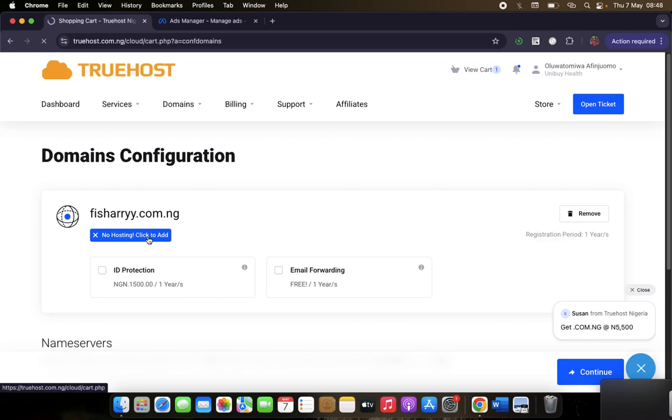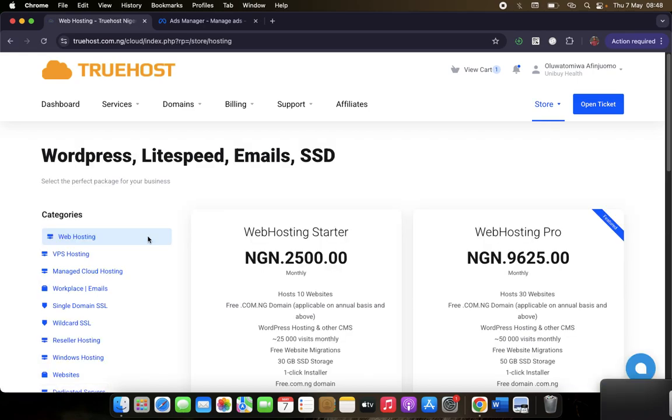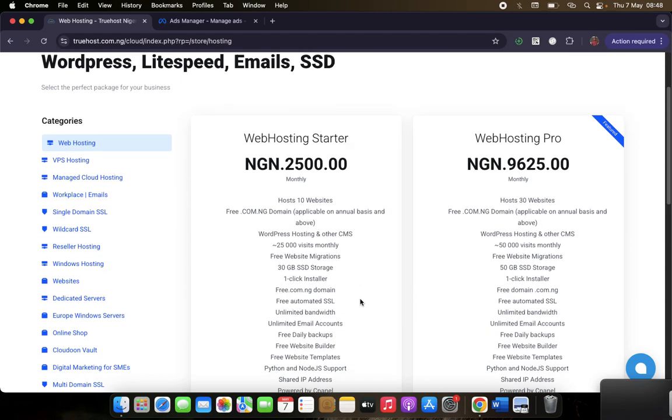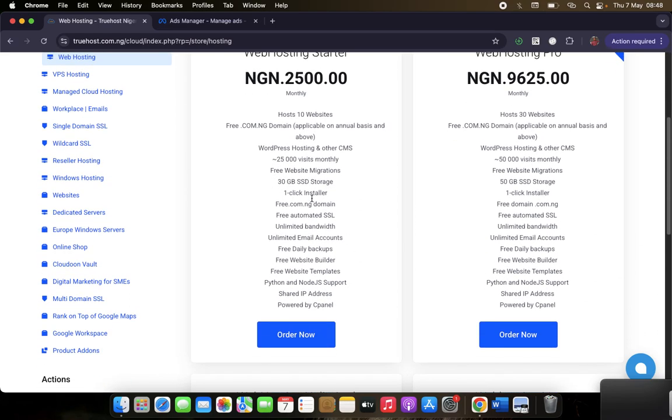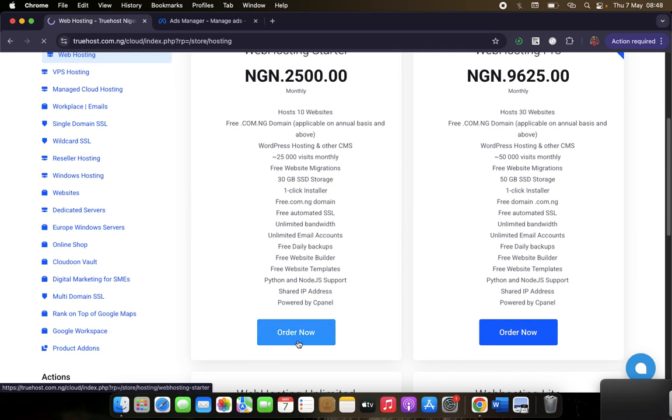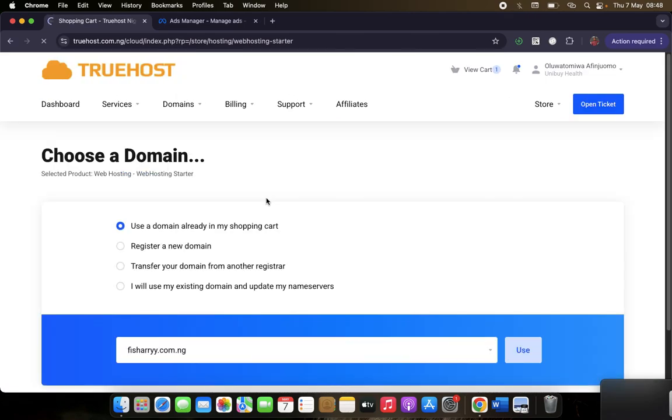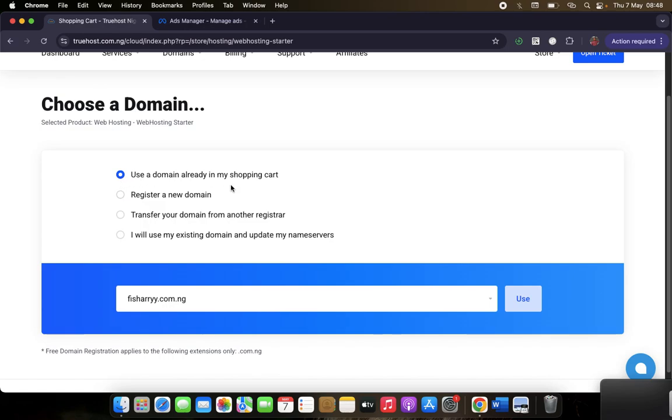So your domain and your hosting work hand in hand. If you have your domain without your hosting, you just have a domain, you don't have a website yet, because it's the hosting that will make that domain live, accessible by anyone online. So you just use the starter pack. So order now. Yes, you use the domain already in my shopping cart. So this is the domain we searched for, you can see. Then we click use.